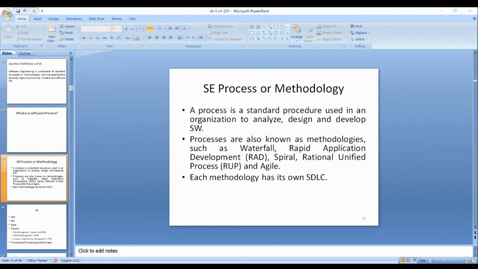So the objective of design means you generate alternative solutions, like the human brain works.